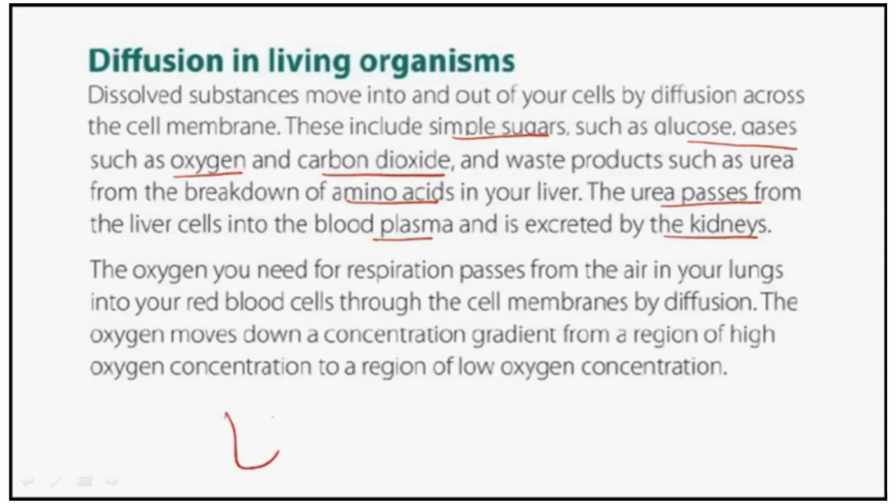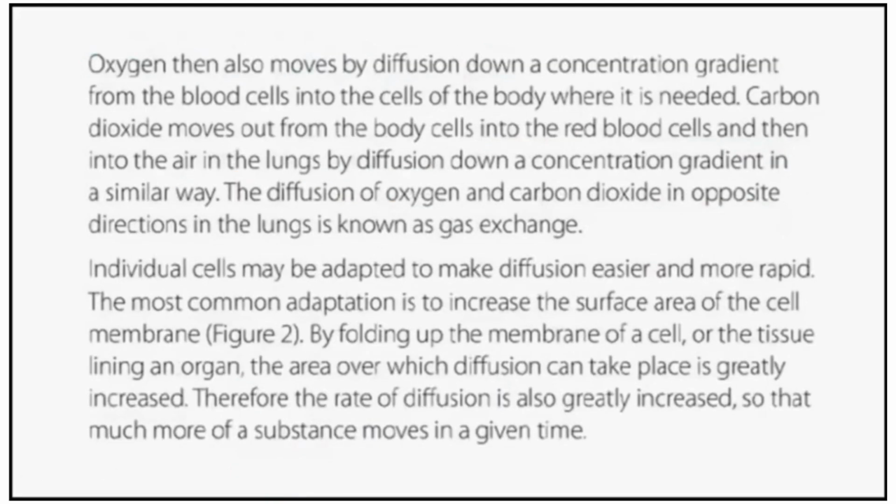For example, in the alveoli of the lungs, you have more oxygen, and in the blood vessels, you have less oxygen. So what will be the movement? From a region of higher to the region of lower concentration. Yes. So oxygen also moves by diffusion down the concentration gradient from blood into the cells of the body where they are needed. Likewise, carbon dioxide is present more inside the body cells. So it will move out from these cells, getting into the blood vessels, and then from blood vessels to the alveoli, from where, when you exhale, the carbon dioxide is exchanged. That's what is mentioned here.